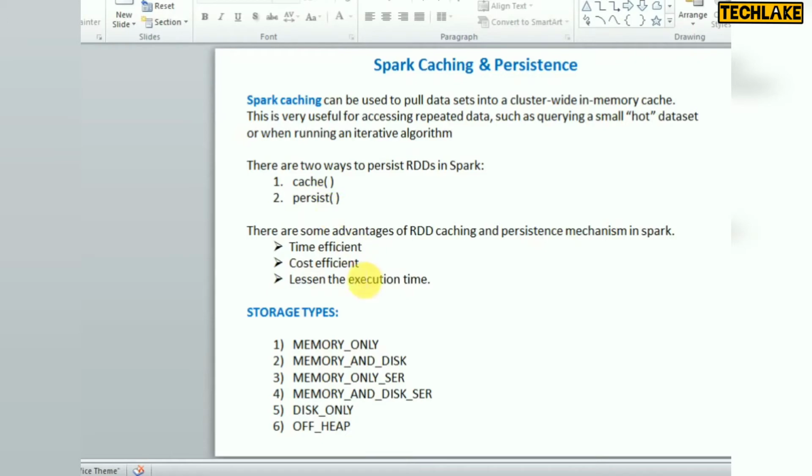Then what are the benefits of using cache and persist? It is time efficient: whenever you use data frequently, it will give the best load time. It is also cost efficient, so it reduces the cost and the execution time. If you have many actions that you run frequently, using cache or persist will give the best performance and decrease the execution time.